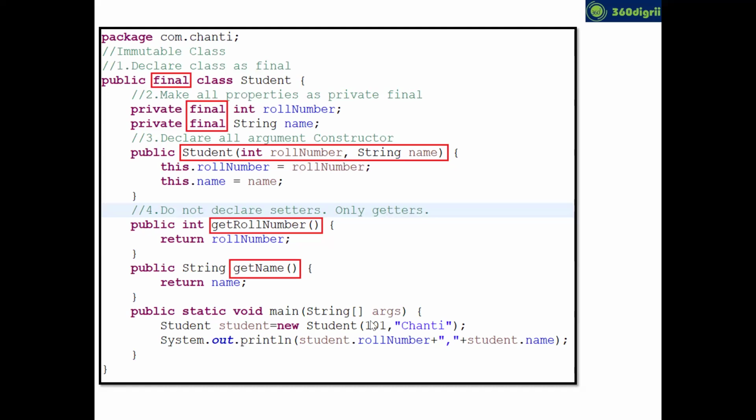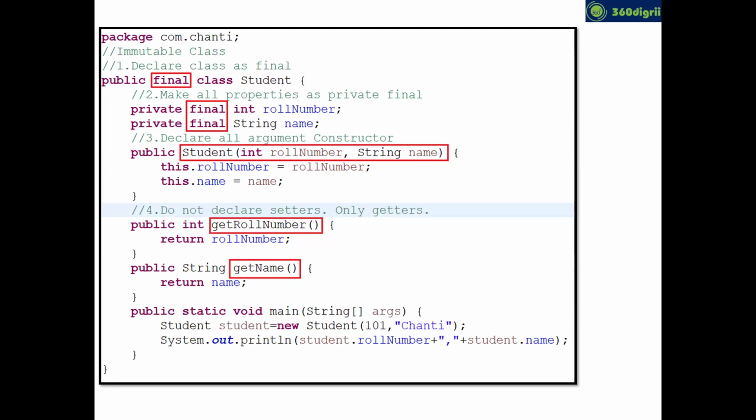Now below, guys, you created a student object with 101 Chanti, and now you're printing the values. In the previous program, I tried to change the values by using the dot operator, correct? I was asking you to try the same. You'll get an error when using dot. You cannot modify it. And try to modify using setters. Anyhow, we are not writing the setter, so definitely it won't allow you to modify the object values once it is created. These are the rules to create an immutable class.